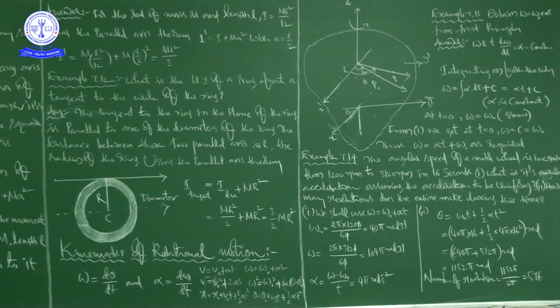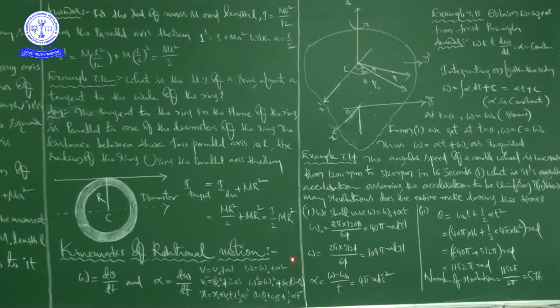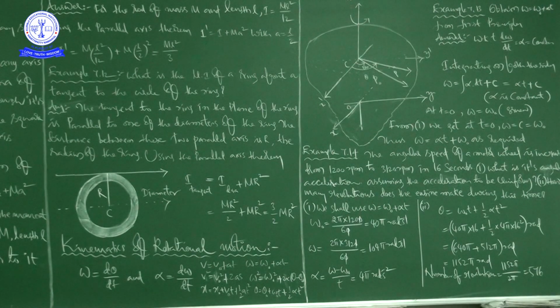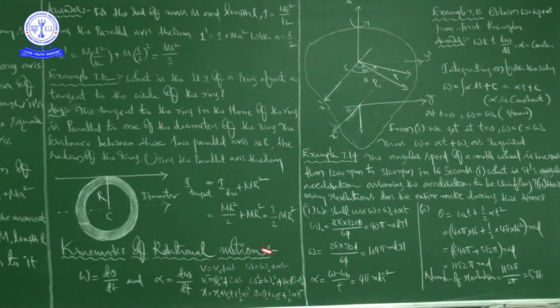It is not a new thing, we already know the equations of motion for translatory motion. So based on the analogy, when the motion of the body is restricted to pure rotational motion, you can write the equations of rotational motion like these three equations. Anyhow, these three are the equations of rotational motion.